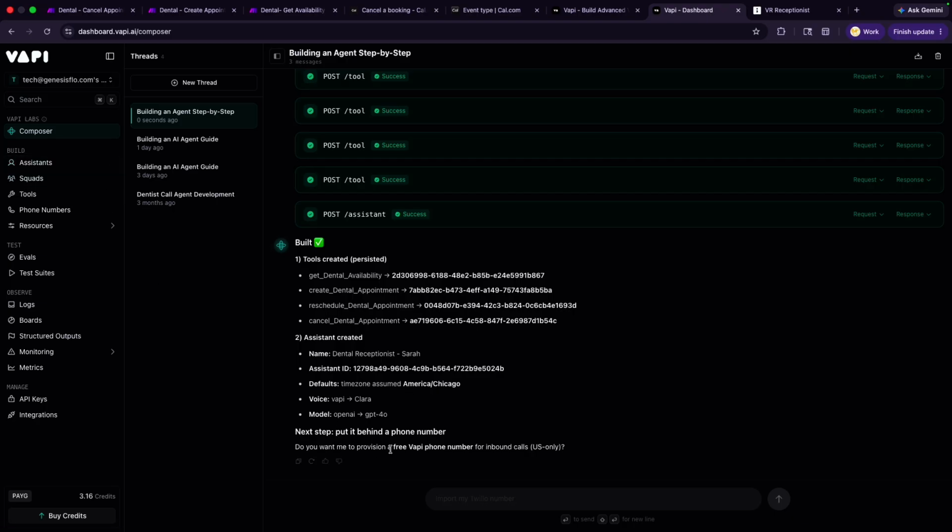Now, do you want me to provision a free Vapi phone number? There are 2 ways you can do this. You can either get your phone number from Twilio if you already have an account with them, or any other provider out there, and set up your number. The only thing with Twilio and those providers is the KYC verification process for toll-free numbers. You'd have to wait probably about a week before you can purchase that, but we don't need that here. Vapi actually provides numbers that you can use and connect, so you don't have to go through the KYC process. That's why I go directly through Vapi to set up the phone system.